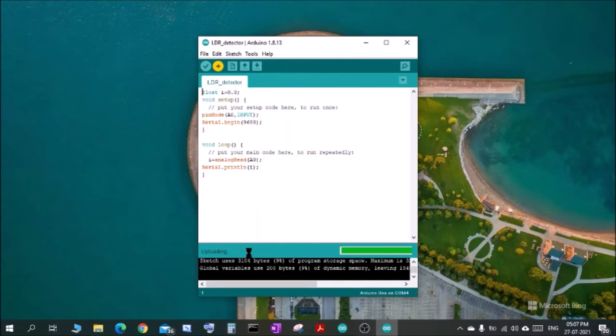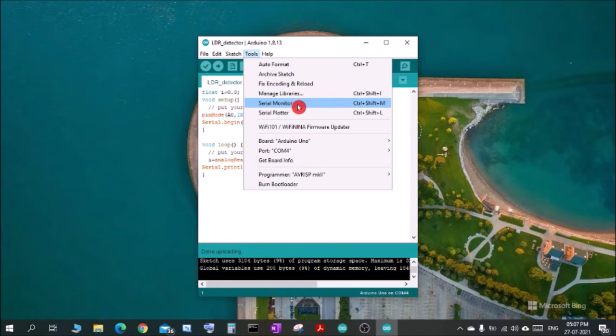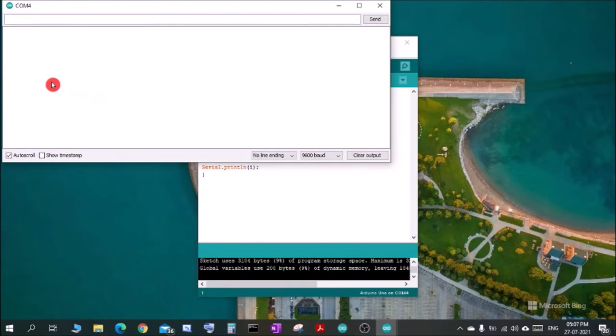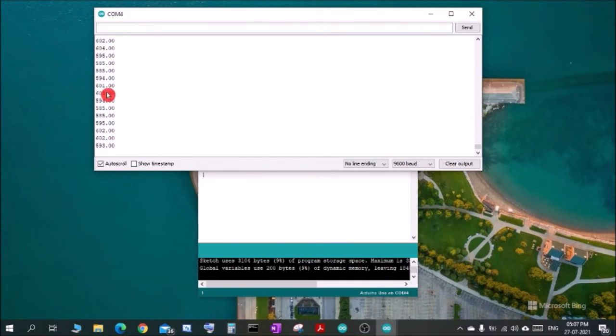So now it is uploading. Done uploading. That means it has successfully uploaded the code to the microcontroller. Now if I open the serial monitor, you'll see that it will get the values. As you can see here, the values are coming, and the values are about 600, 590, like that.